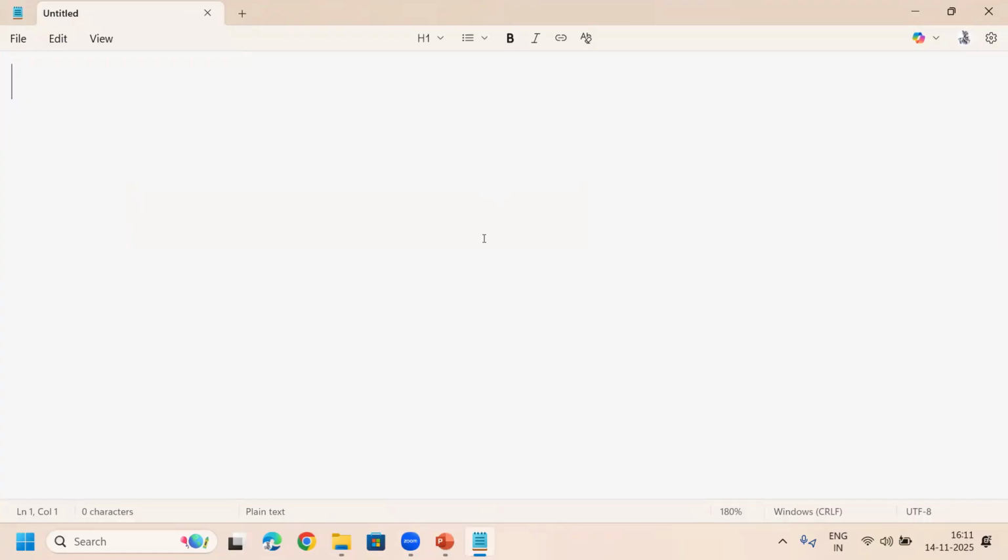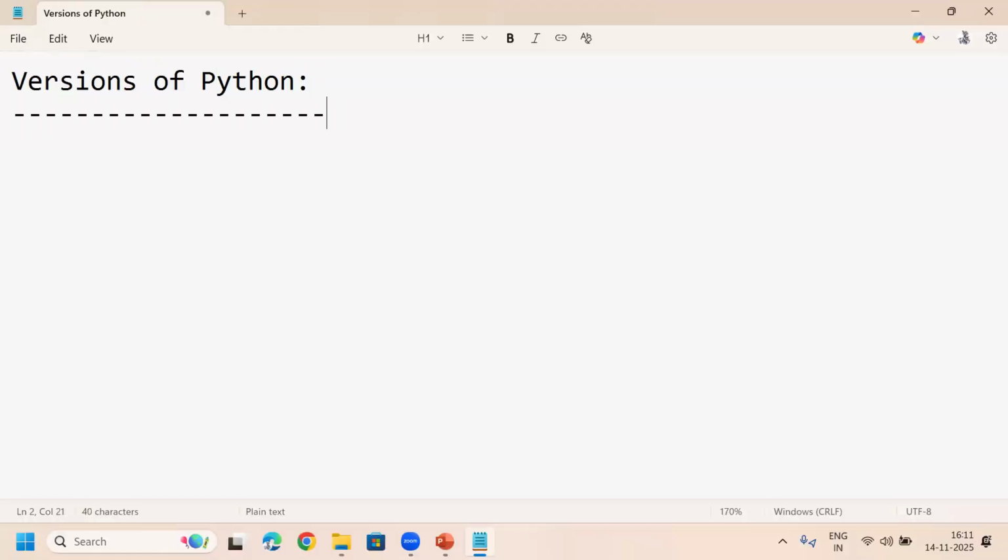Now let's discuss the versions of Python. You know, any software has versions, right? Python also has some versions. So let me discuss all the versions of Python, and in that which one we have to use and which one we should not use. I'm going to show all of these. Along with that, how to download and how to install the Python software, I'm going to discuss in today's session.